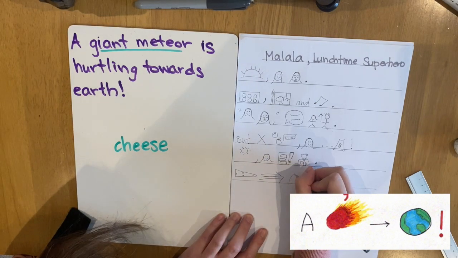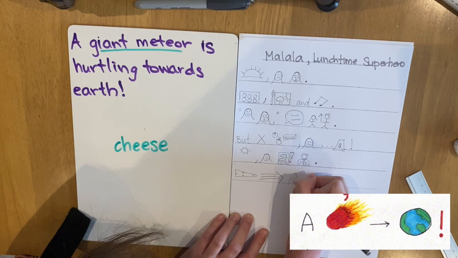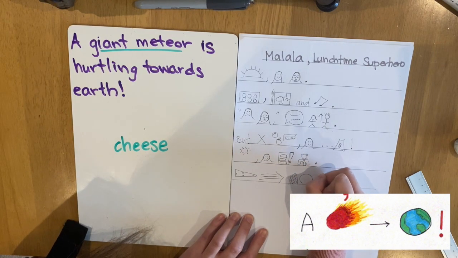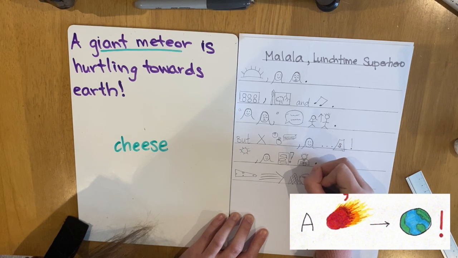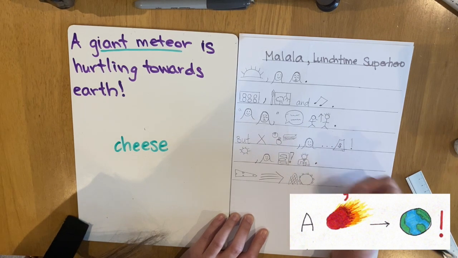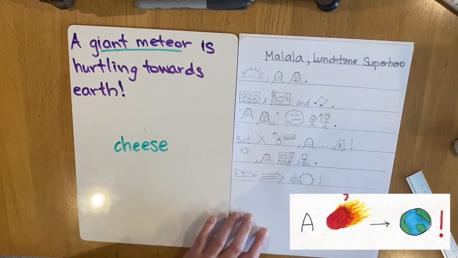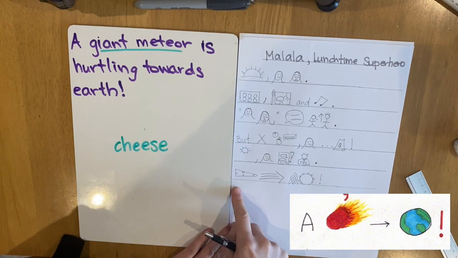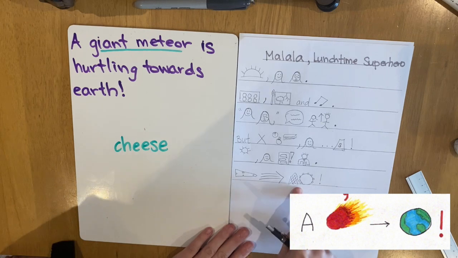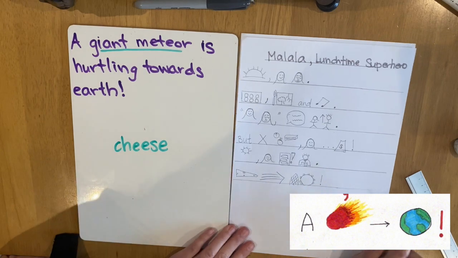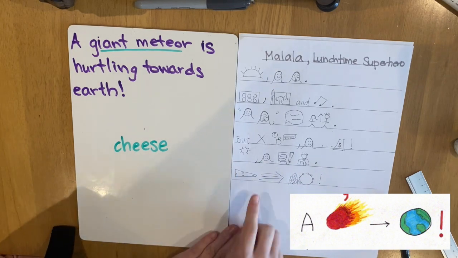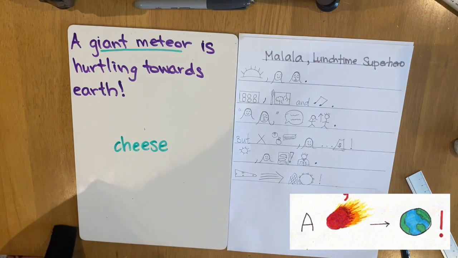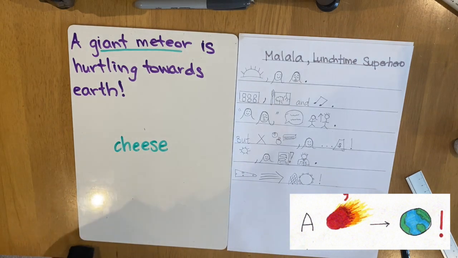So I'm going to draw the Gherkin just to represent London. And then the London Eye. Exclamation mark for the end. So this is my sentence. A giant wedge of cheese is hurtling towards London. I want you to pause the video and draw the pictures for your sentence. What thing is coming to destroy the planet in your story?